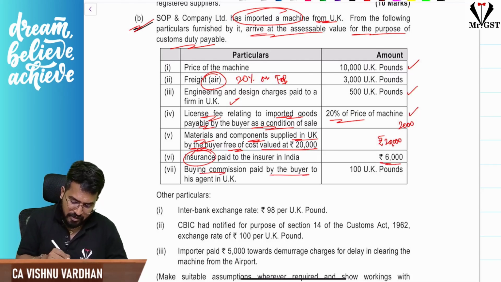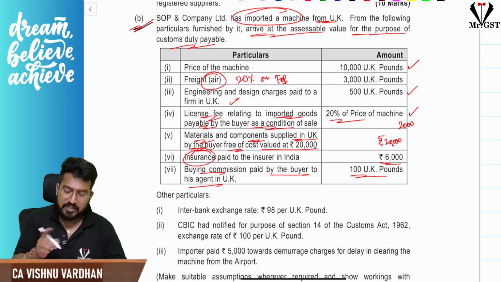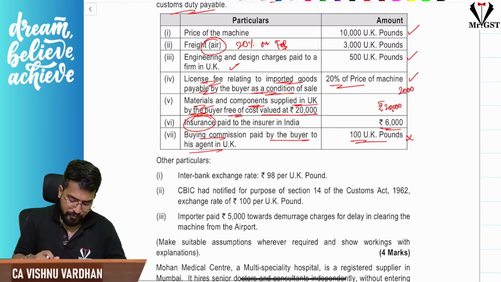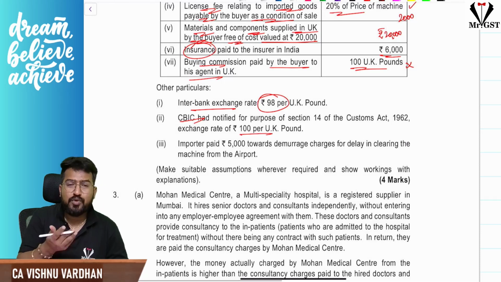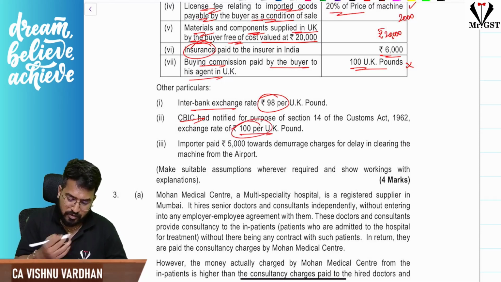Buying commission paid by the buyer. Buying commission, you know, will not be added to the value of supply. Any commission etc. will be added except buying commission, you know that. So this we will ignore. Next, interbank exchange, CBIC rate. Only the CBIC rate we will consider. So 100 rupees per pound will be taken.